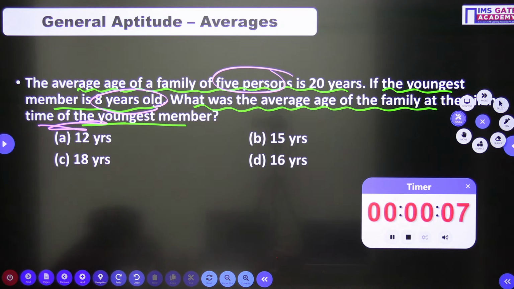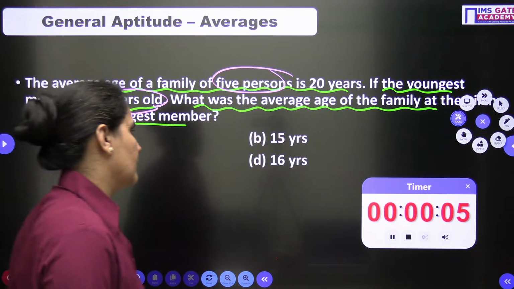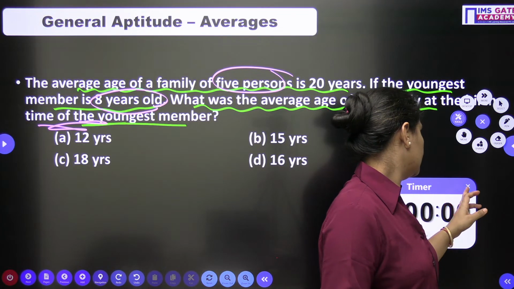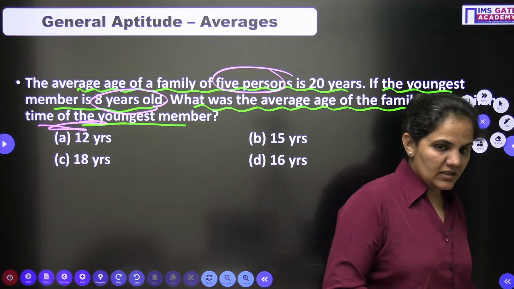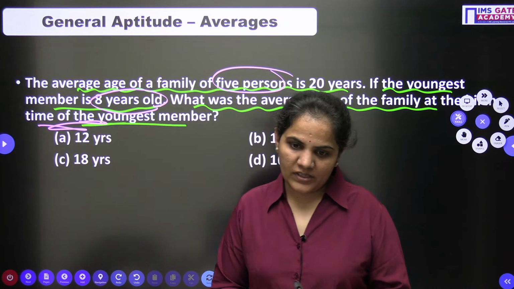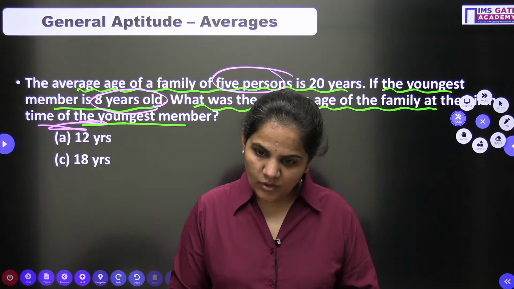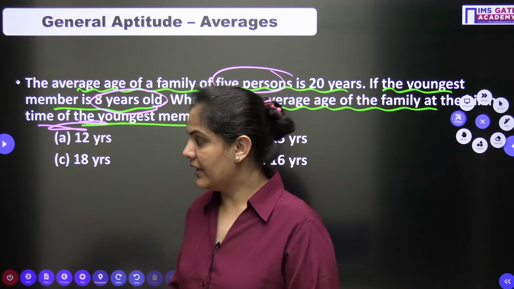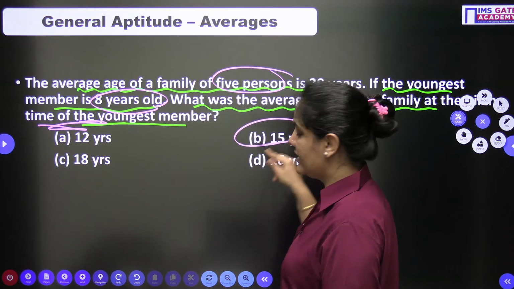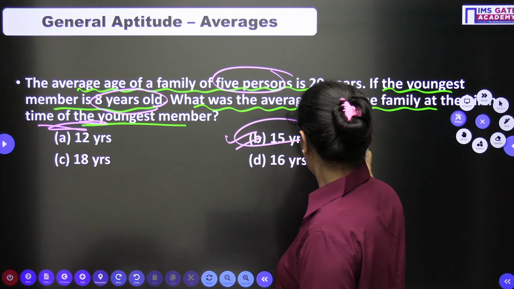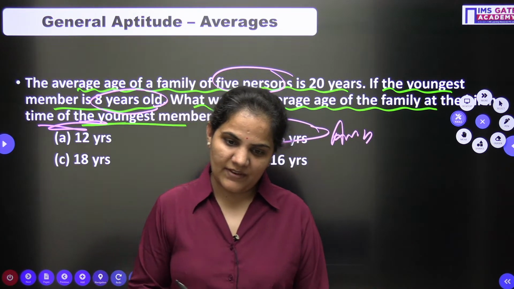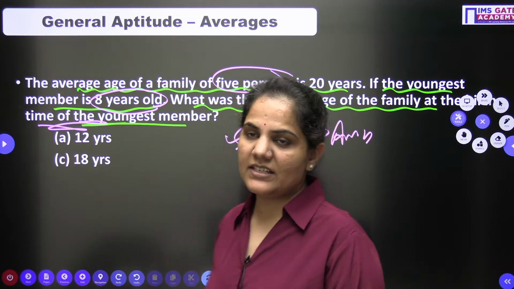Yes बच्चों, yes, what is the result? Aditya is with option B. B means 15. Absolutely right. Very good. Shabash. Option B is absolutely right. Very good. We can get it very easily again.